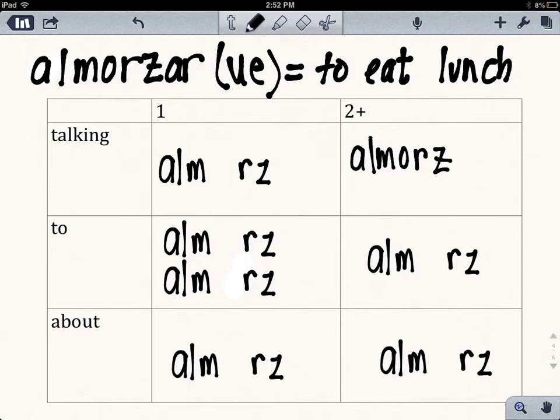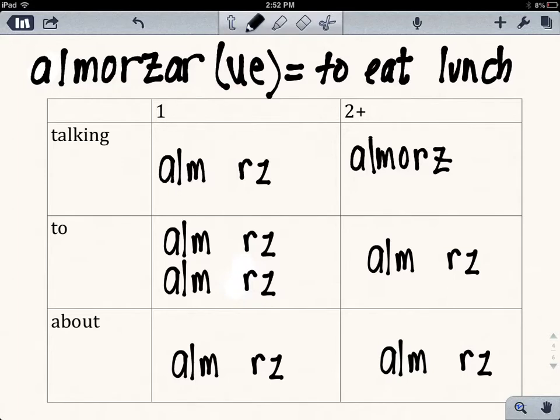Miramos el verbo almorzar. El verbo almorzar significa to eat lunch or to lunch. If you'll notice, whenever we have our stem changing verbs, when you look them up in the dictionary, it'll have your regular verb in the infinitive form ending in the R, but then afterwards it's going to put this UE, and that just means that the stem is going to change to UE. So you'll need to remember that almorzar changes from O to UE. It's in this category of the O to UE verbs.